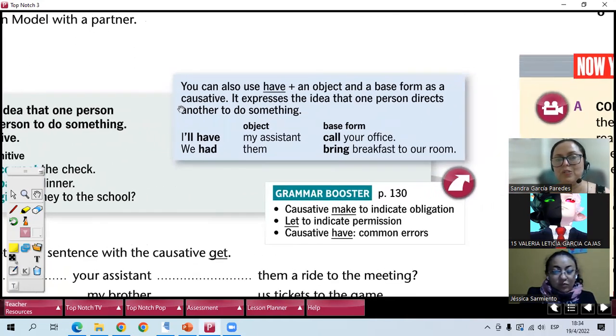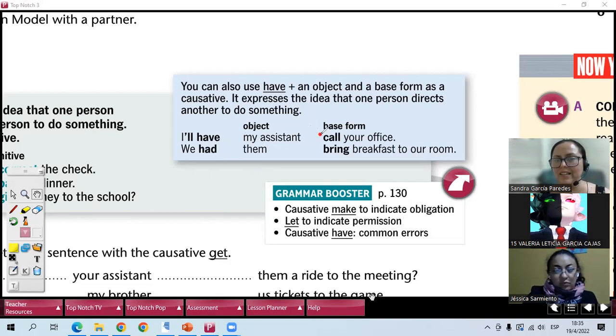Could you read, please, Valeria, the use with have? You can also use have plus an object and a base form as a causative. It expresses the idea that one person directs another to do something. I'll have my assistants call your office. We had them bring breakfast to our room. Very good. So have is for instruct or ask. So I'll have object my assistant, call your office.